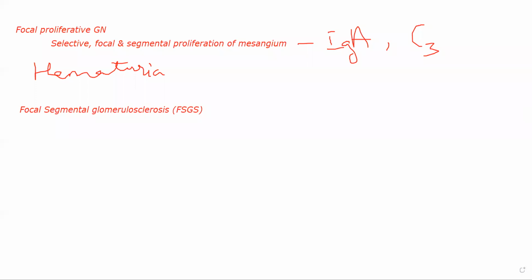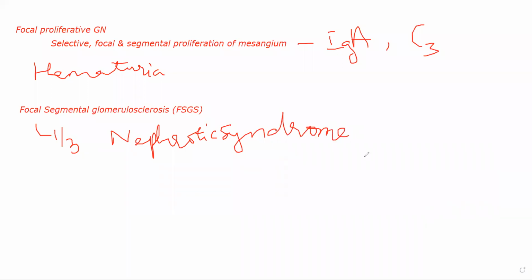Now this condition FSGS is responsible for at least one third of all the cases of nephrotic syndrome. So if you take 100 patients who have nephrotic syndrome, at least 30 or 33 of them will have developed nephrotic syndrome from FSGS. So they have an FSGS which is developing into nephrotic syndrome, or it is presenting as nephrotic syndrome.